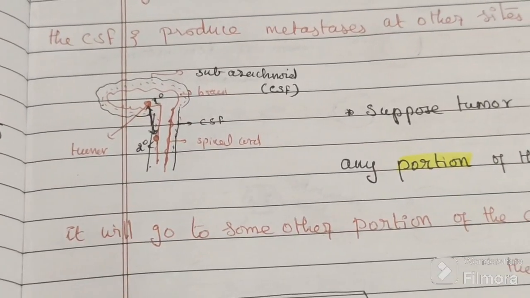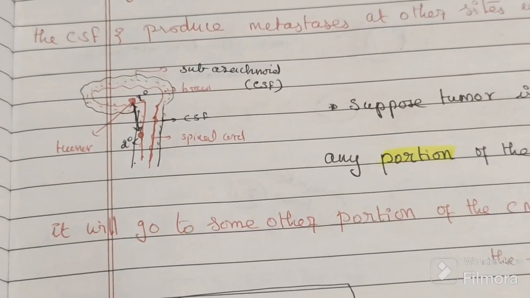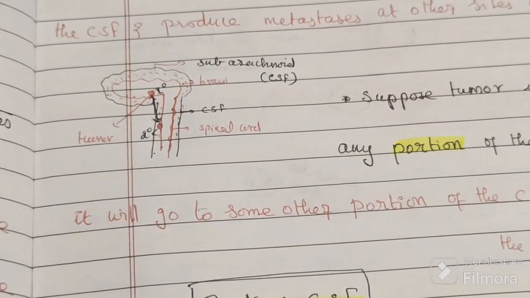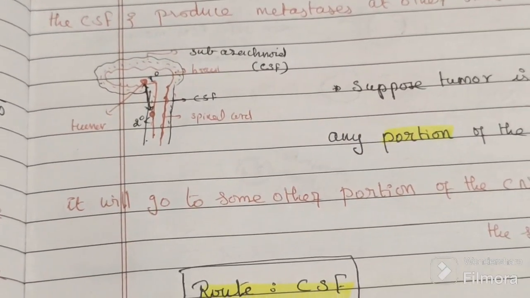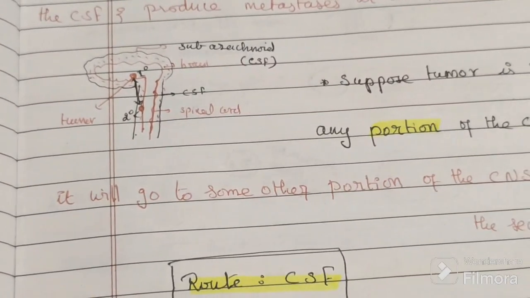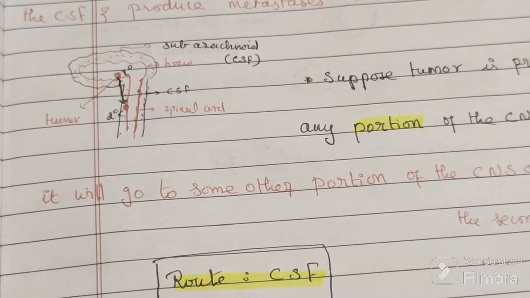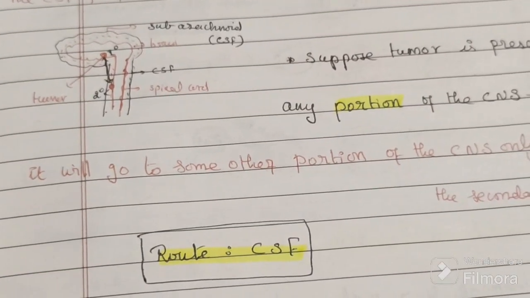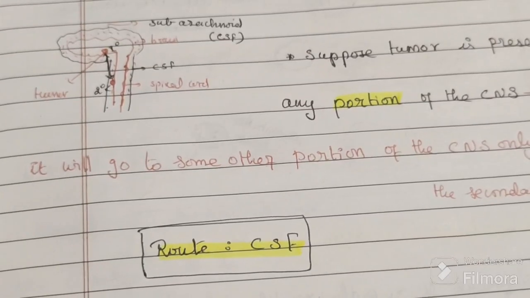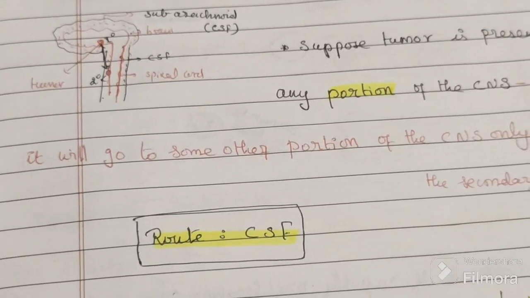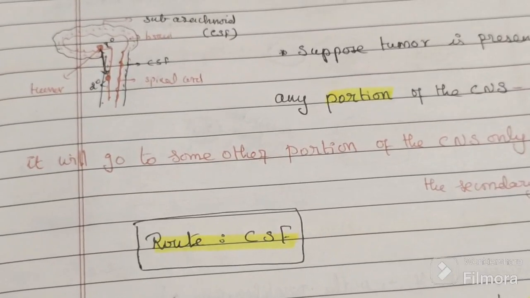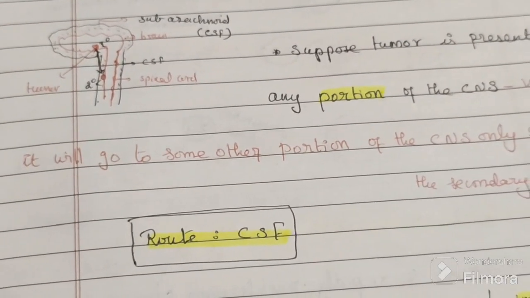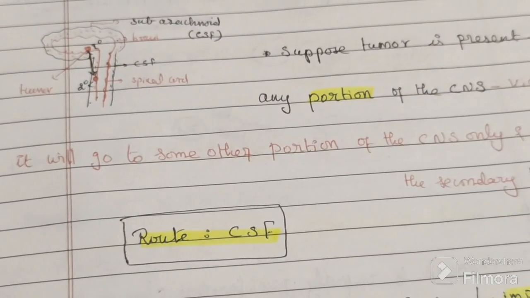The secondary masses are discontinuous from each other, and the secondary is formed at the point of lodgement which is away from the primary. It is a metastasis. And what is the route? It is CSF. So CSF also comes under the transcoelomic route. So tumors of the ependyma and leptomeninges can spread via CSF. That is the second thing.